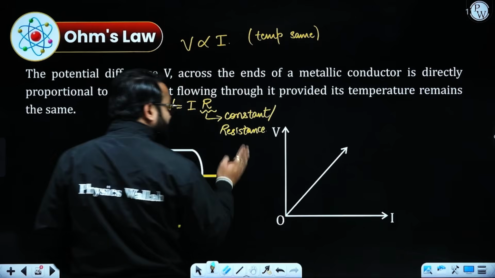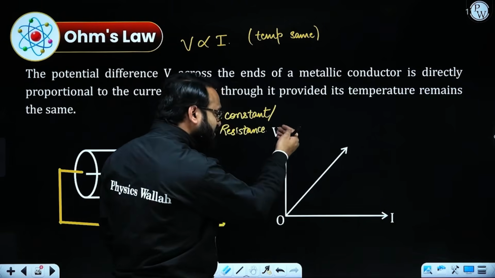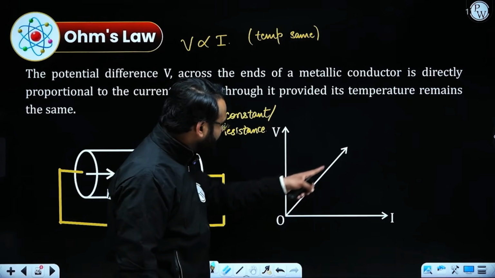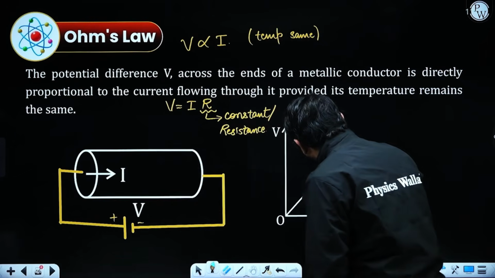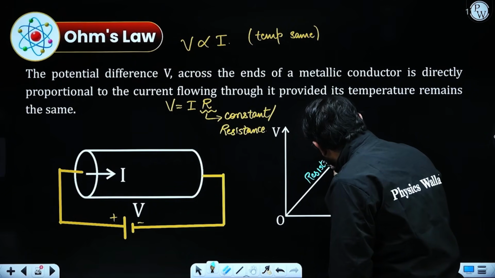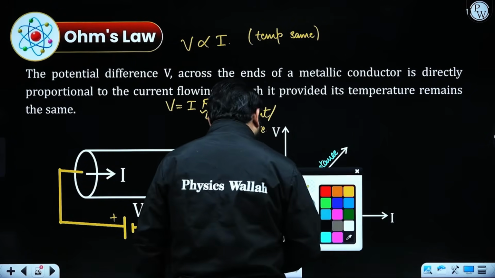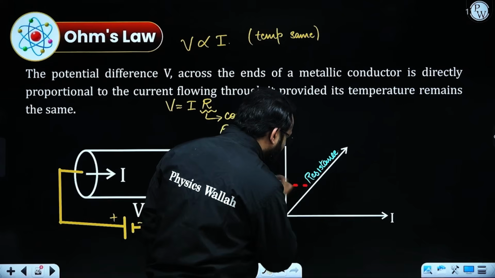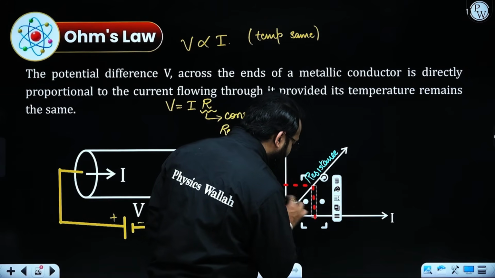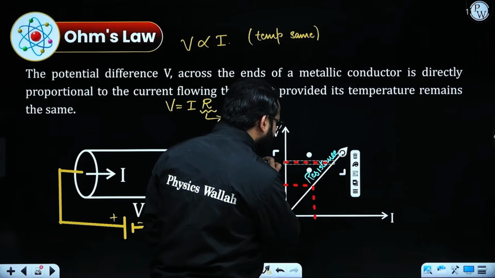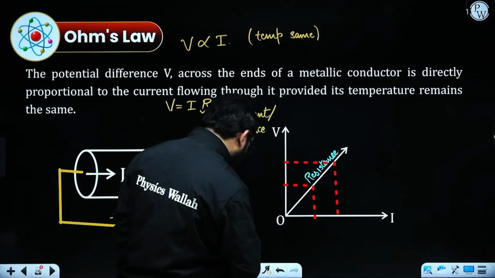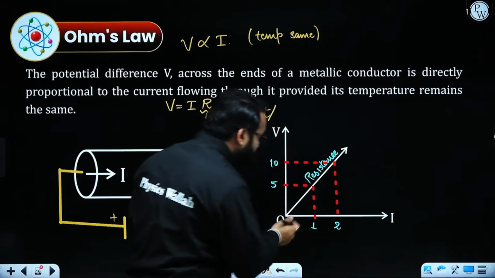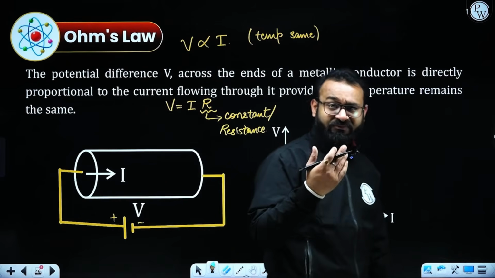So if we look into the VI graph, that is the potential difference versus electric current graph, we can clearly see that its slope gives you the value of resistance. How can we calculate the value of resistance through this? We can mark the values of electric current and potential difference like this. Let's consider this is 5, this is 10, and this is 1, and this is 2, because this is giving a perfect 45-degree slope.